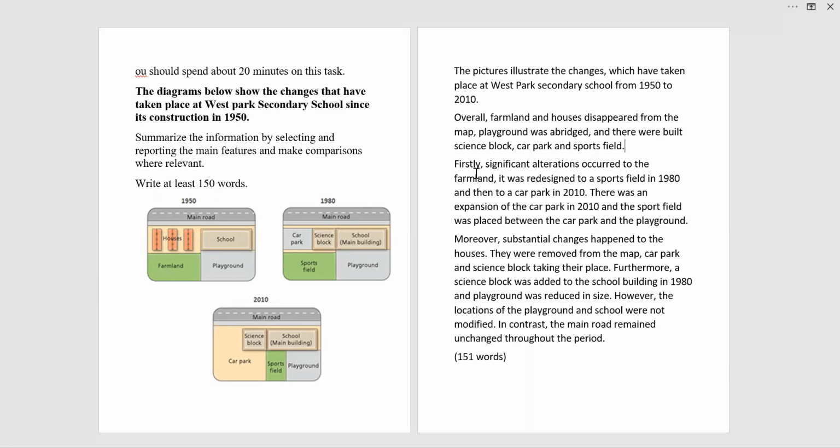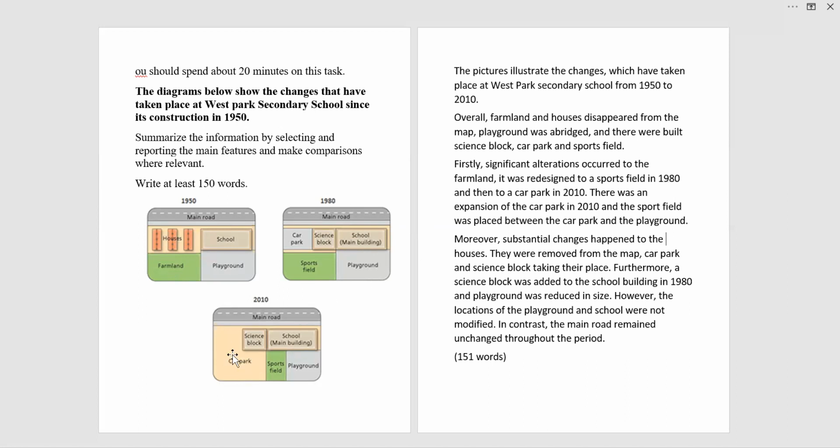After that, you see, firstly, significant alterations occurred to the farmland. This is the farmland, and significant alteration occurred to this area. It was redesigned into a sports field in 1980, and then into a car park in 2010. So mainly the significant alteration happened with the farmland, because firstly it changed to the sports field, then to the car park.